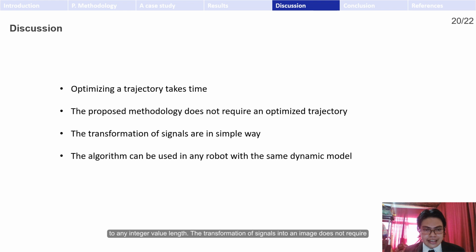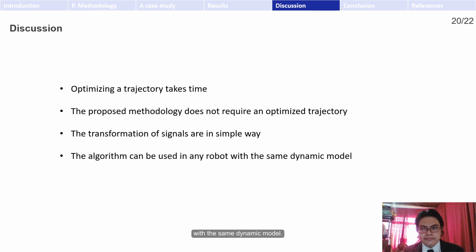The transformation of the signals into an image does not require the frequency spectrum and has the necessary information in a simple way to be processed by the CNN to obtain the dynamic parameters. The proposed algorithm has a short running time. Once the CNN has been trained with one type of robot, it can be applied to any robot with the same dynamic model.